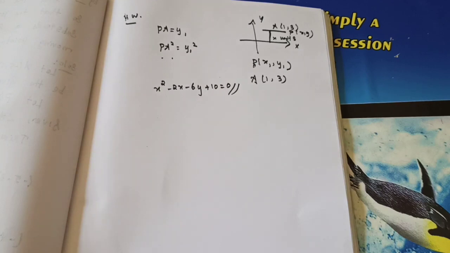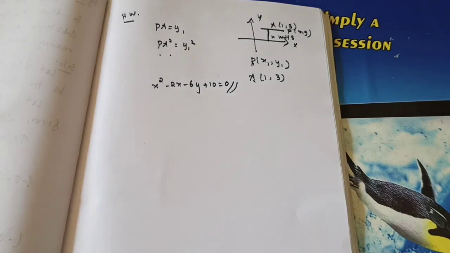So remaining 4 problems are there. We will see in the next class. Students, be safe. Please write down everything in your note. Those who have not completed the previous chapters, complete them and take down this new chapter. Learn from first onwards, then only you won't get confusion. So today we have learned only locus and how to find the equation of a locus. Understand? So whatever I have completed today, please learn it. Okay, we will meet in the next class with the exercise problems. Thank you, students.